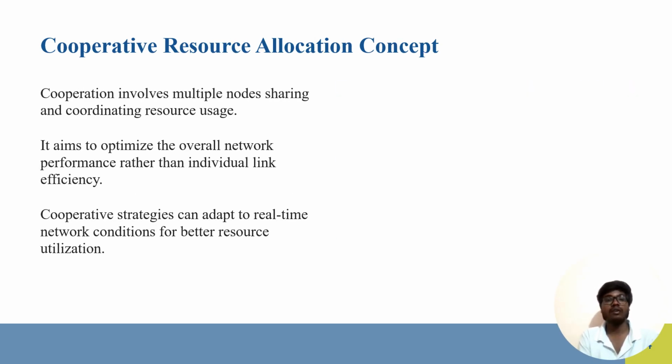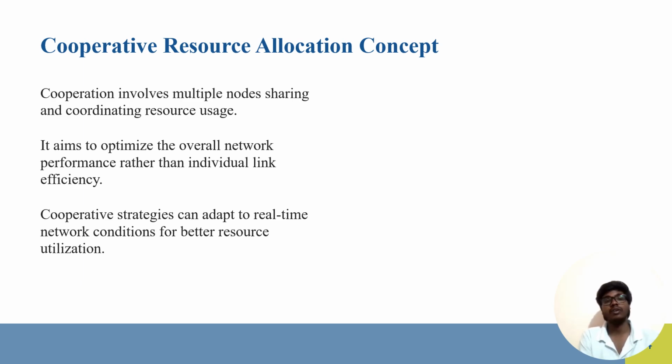The cooperative resource allocation concept. The cooperation involves multiple nodes sharing and coordinating resource usage. It aims to optimize the overall network performance rather than individual link efficiency. The cooperative strategies can adapt to real-time network conditions for better resource utilization.